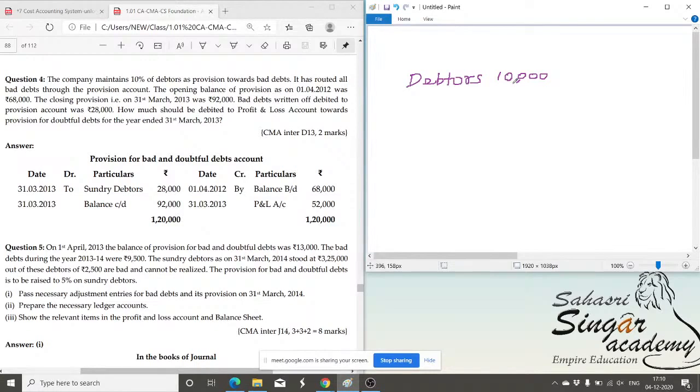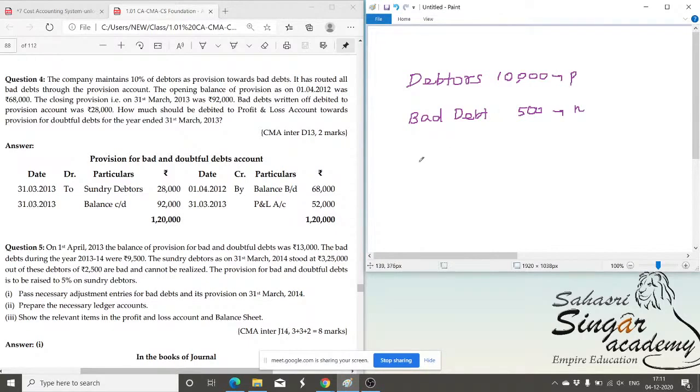The default of recovery of any amount from the debtors is named as bad debt. Out of the 10,000 rupees, if it is assumed that rupees 500 could not be recoverable, then that will be named as bad debt. I hope you could understand. Bad debt is a loss or expense and a nominal account, and debtors is a personal account.